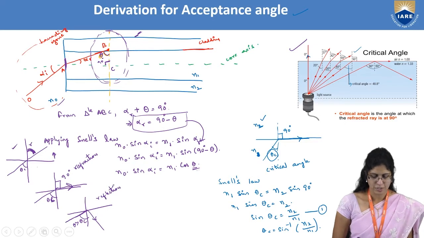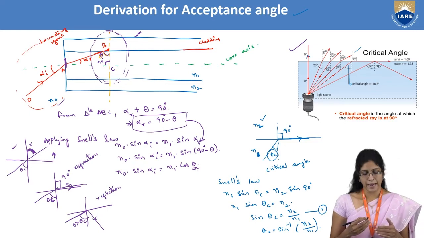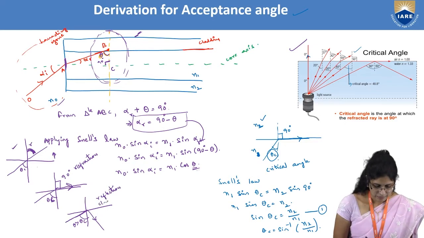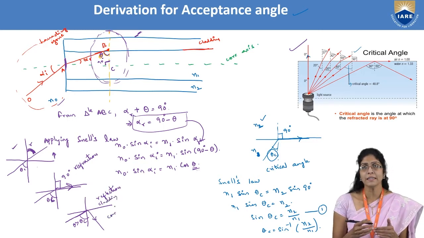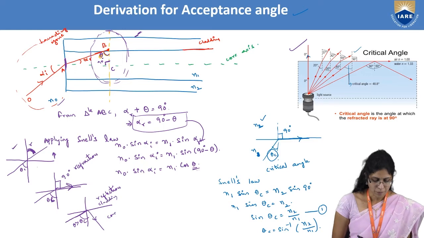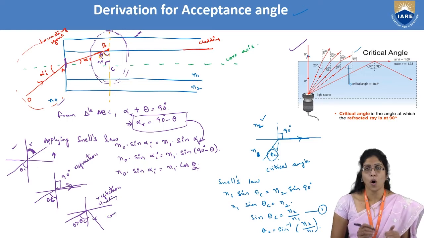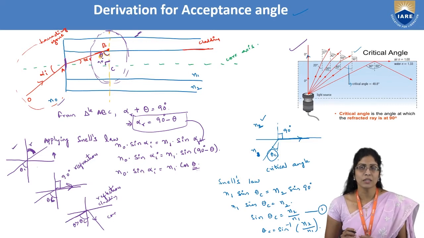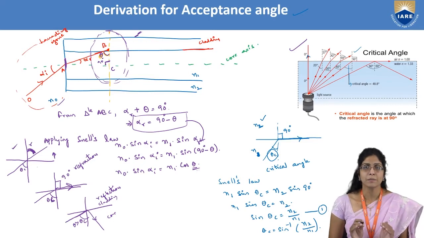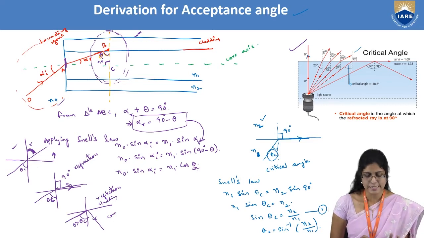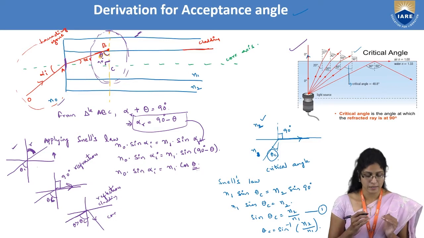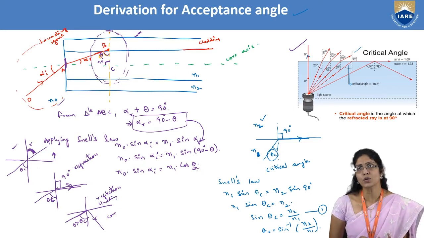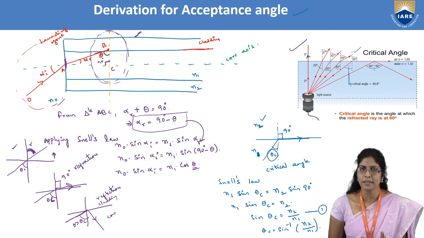Okay, reflection. So now where did it reflect back? This is the cladding, whereas this is the core. So it has reflected back into the core. So what did you understand? For all angles greater than theta c, there is total internal reflection. So that means for all angles less than theta c, there is refraction. Refraction into what? The cladding. Do you want that? No.